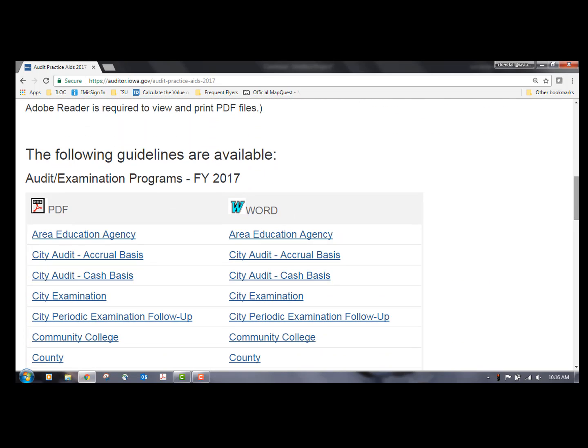And that will give you a list of some of the things that are going to be required of you. You can download the city examination periodic examination follow-up to see what kind of items are going to be required for that exam. It's nothing out of the ordinary. It's going to be your checks, your receipts, your council minutes, those kinds of things. Things that you do on a regular basis, they're just going to want to make sure that they're being done and that you have everything in order.